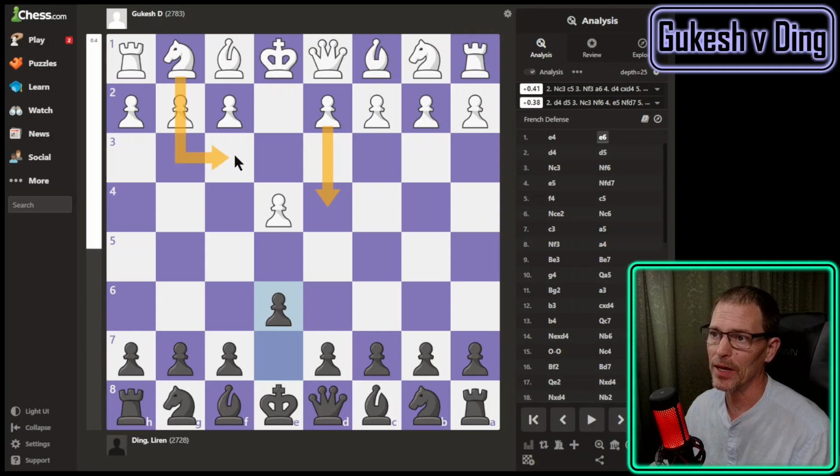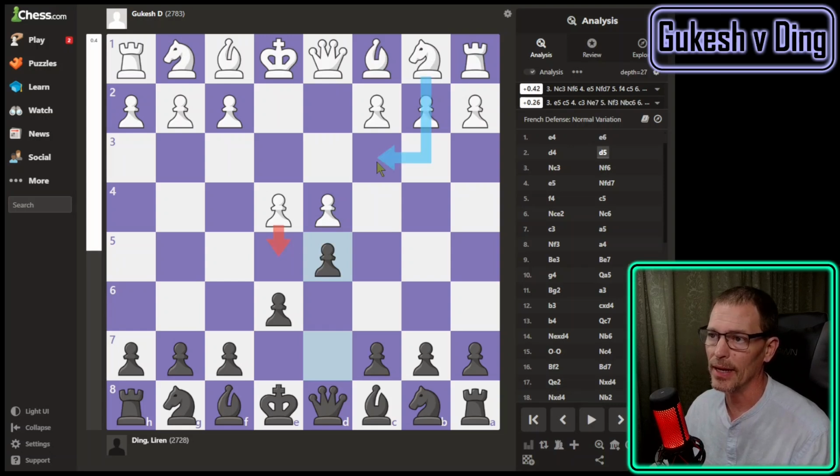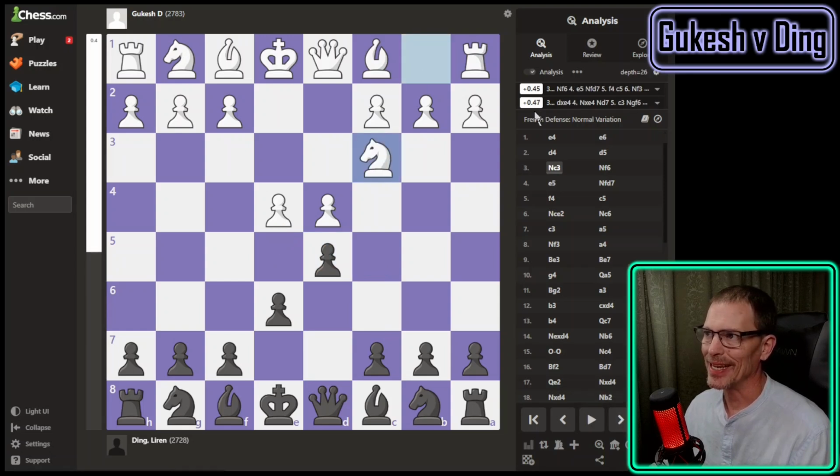Sometimes they get the knight out here, sometimes they get this knight out, but if they do play d4 and I play d5, I almost always get this pawn pushing forward, although every now and then I get a knight out. When they do get the knight out to c3, I go ahead and take the e-pawn. If they push this forward, I play c5. It looks like Gukesh did play the knight to c3, but Ding did not take. It looks like taking is, according to Stockfish, the light version that I'm using here, about the same as what he played, knight to f6.